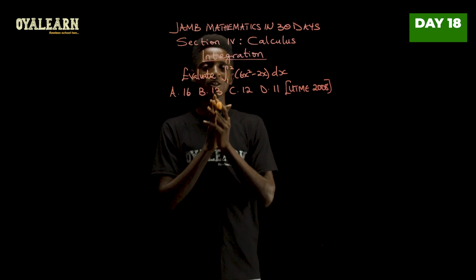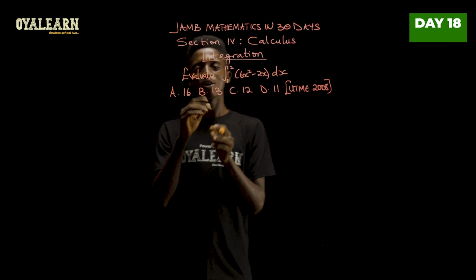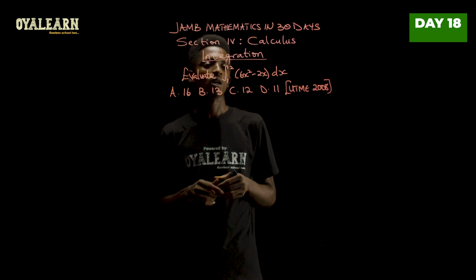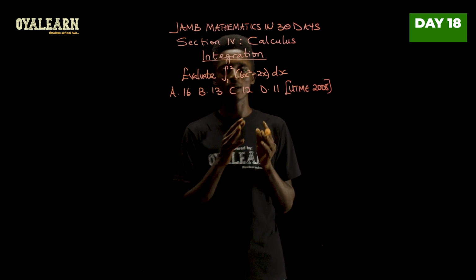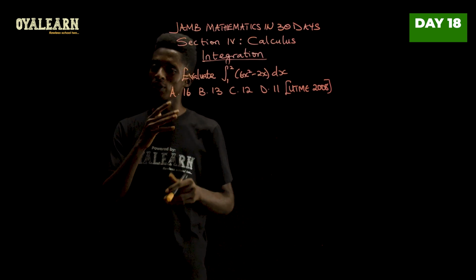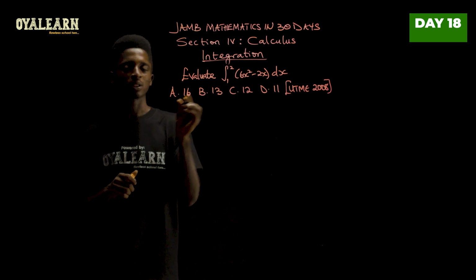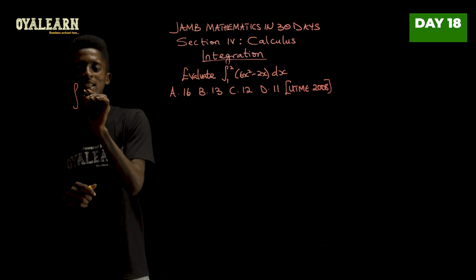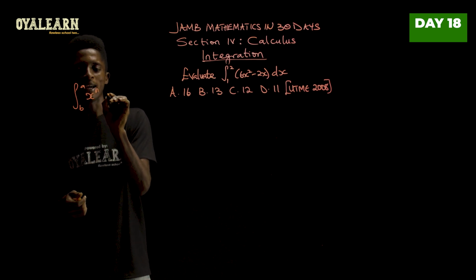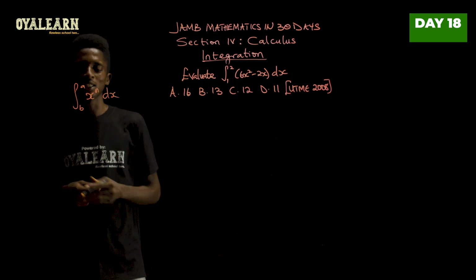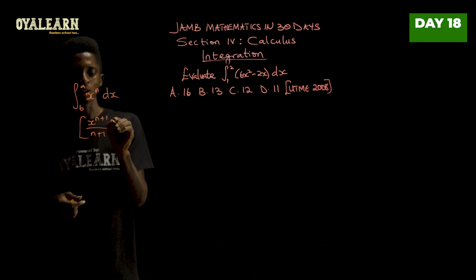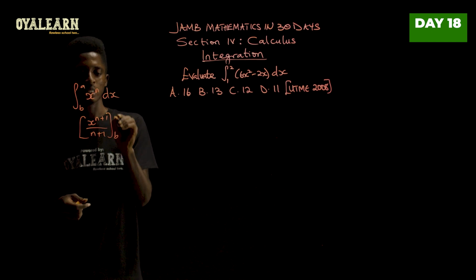So this UTME question from 2008 says evaluate the integral, taking limits from 1 to 2, of 6x squared minus 2x with respect to x. Now, when we're talking about the rules of integration earlier in this video, we said that whenever you have limits, that is taking x, for example, from b to a of x raised to power n with respect to x, and you integrate this, you're going to have x to the n plus 1 over n plus 1, with limits b and a.